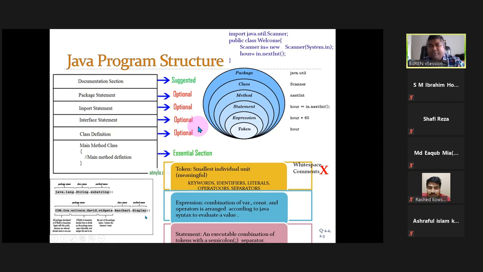If you want to access any method from a class, you have to put the package name, then a dot, then the class name. In that way you can use it. The same thing you can do here as well.